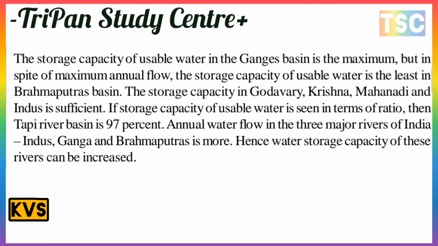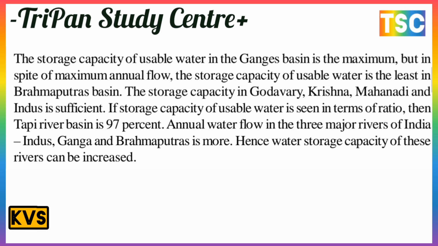The storage capacity of usable water in the Ganga basin is the maximum, in spite of the maximum annual flow here. The storage capacity of usable water is the least in the Brahmaputra basin. The storage capacity in the Godavari, Krishna, Mahanadi and Indus is sufficient. If storage capacity of available water is seen in terms of ratio, then the Tapti River basin is 97%. Annual water flow in the three major rivers of India, Indus, Ganga and Brahmaputra, is more, and the water storage capacity of these rivers can be increased.